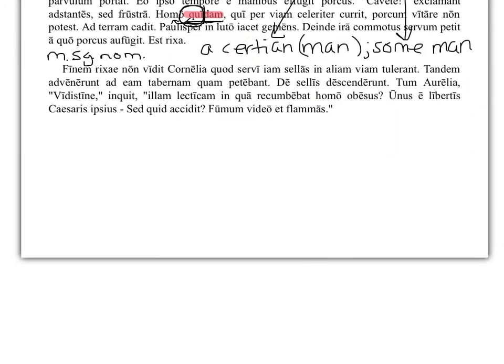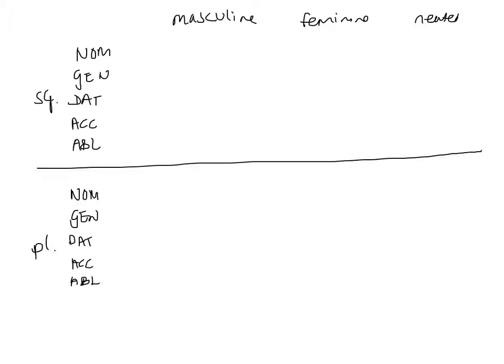So if we think about that relative, I'm going to scroll down and give us space to write the whole chart. Now you should already know this chart, but let's practice it again. So I've got my chart set up, and make sure that your chart is set up also, and I'm going to decline the relative pronoun. So you should write this out with me and leave some space after the end of each of your forms. So let's think about that. That's qui, quae, quod, cuius, all the way across, cuius, cuius. I'm going to fill out the whole chart. See if you can do yours from memory. Pause if you need some time.